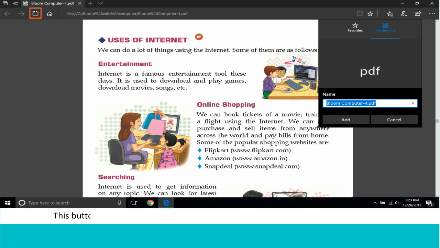Refresh. This button is used to start reloading the web page again. We use the refresh button when the website is not displayed properly.